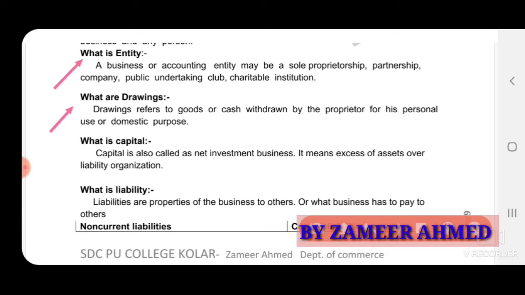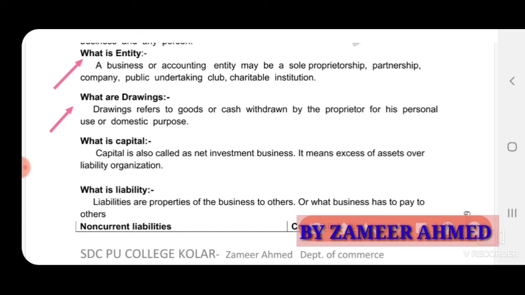As the owner, he has full rights and full power to use his assets, but for accounting purposes, he has to give the details to the business, to the accountant, to the auditor, that this amount I am taking for personal use. So withdrawals made by the owner, maybe in the form of cash or in the form of goods, are the drawings here.